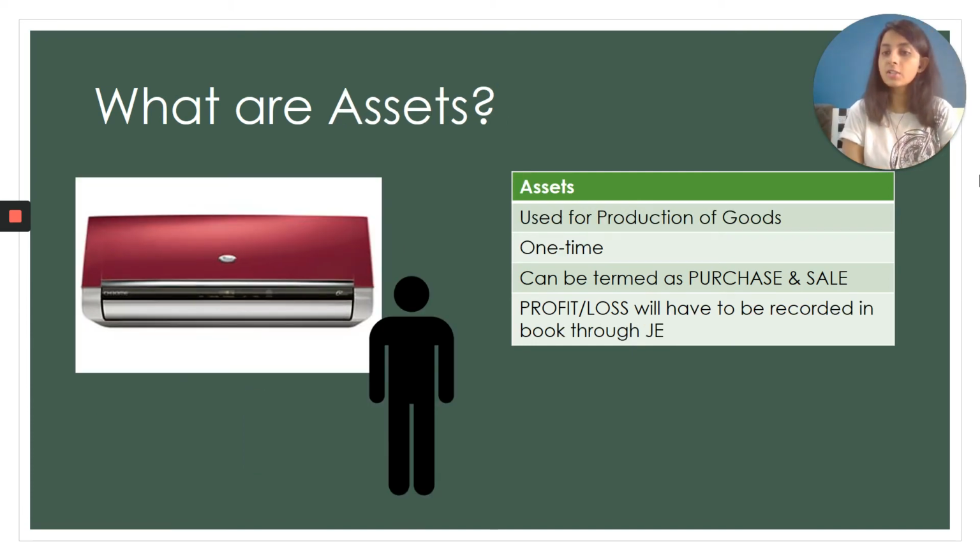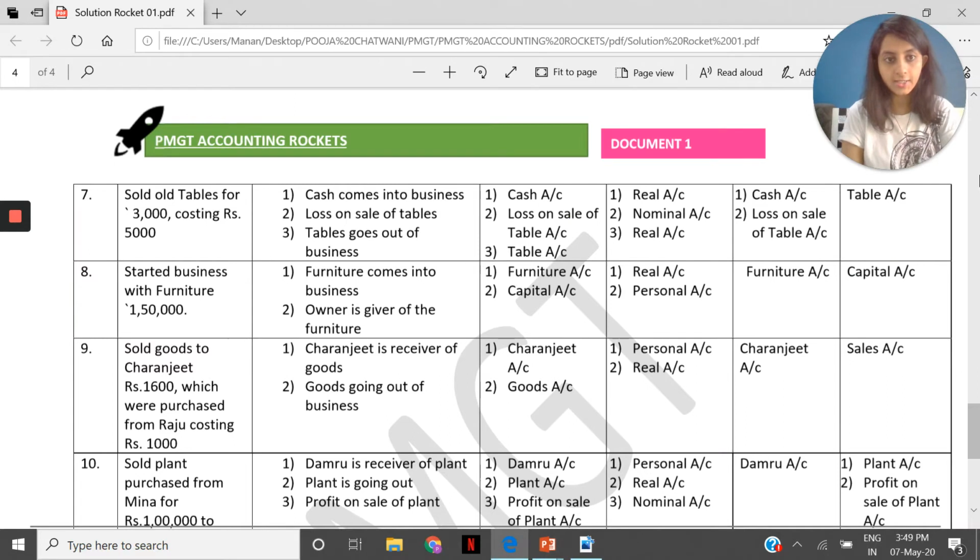For assets, profit and loss will have to be recorded in the journal entry. So the tables are sold. The aspects are very clear. Debit what comes in, cash is coming in. Credit what goes out, tables are going out. The tables which are going out were costing rupees 5,000. But the cash which is coming in is only 3,000. There is a gap of 2,000. Your journal entry needs to be tallied.